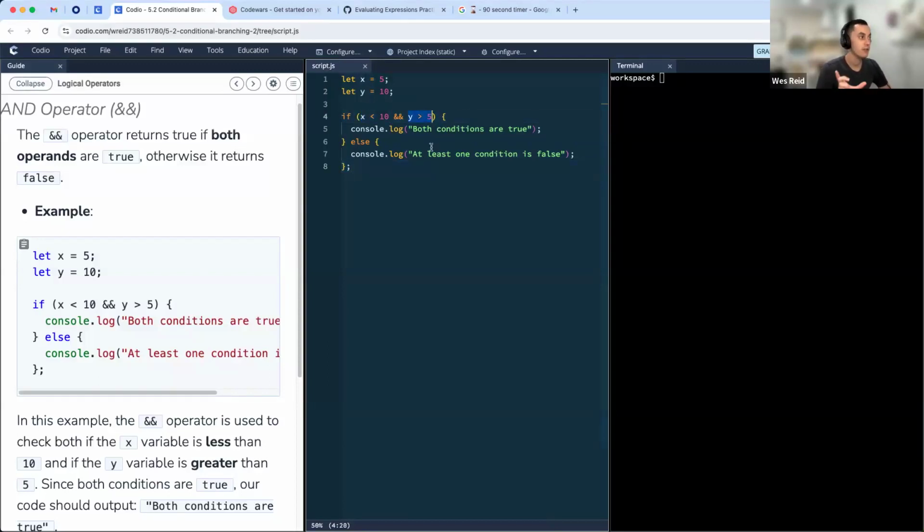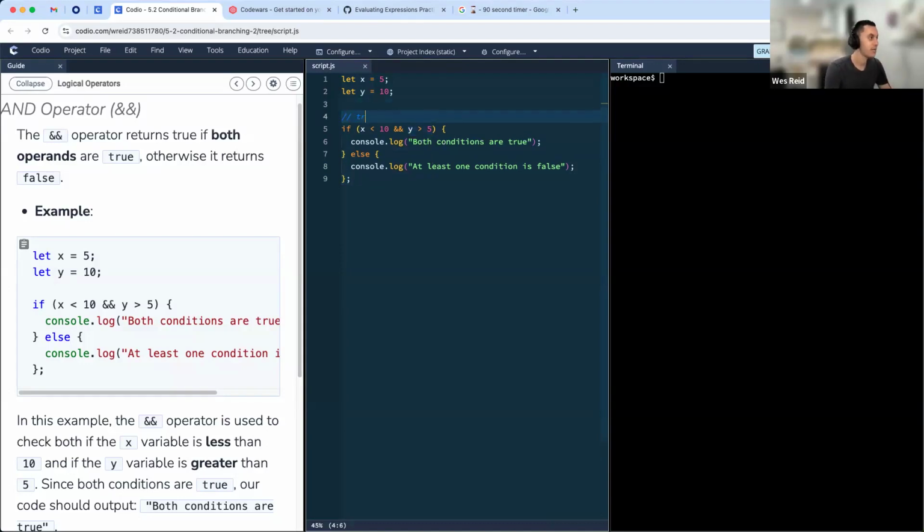The first one is saying, is x less than 10? x is 5, so that is a true statement. On the other side, we're saying, is y greater than 5? That's true, because y is 10, and 10 is indeed greater than 5.